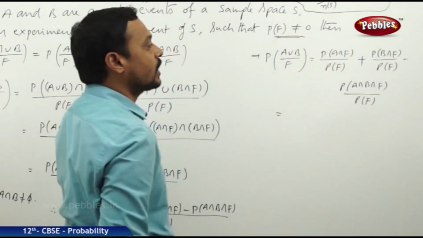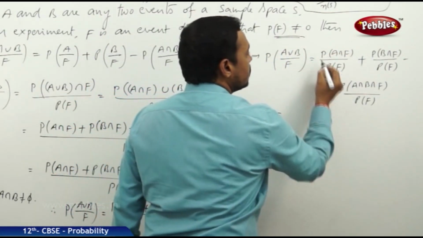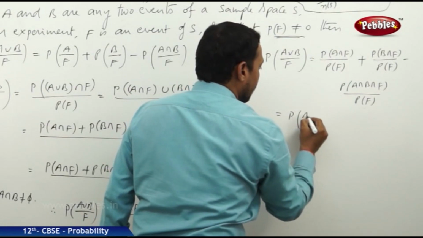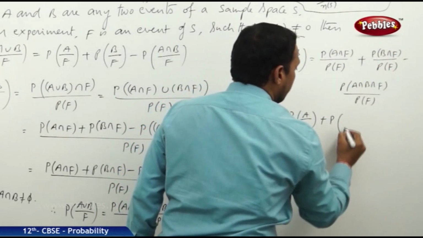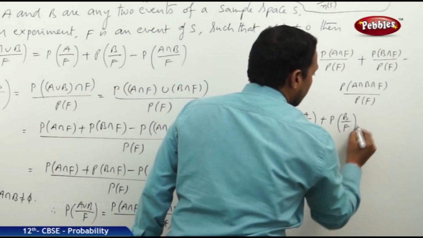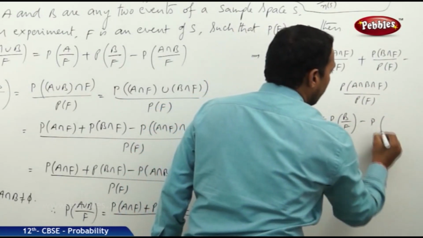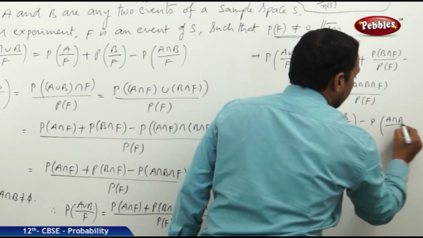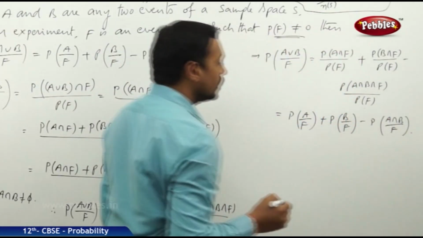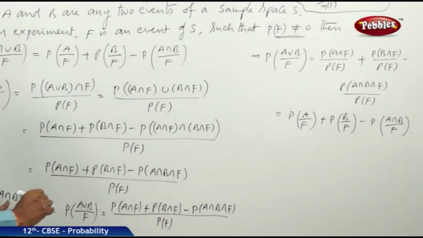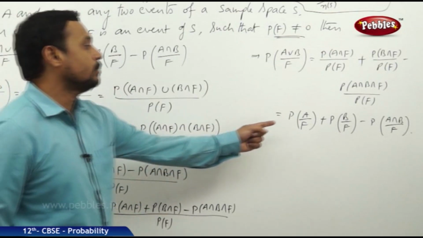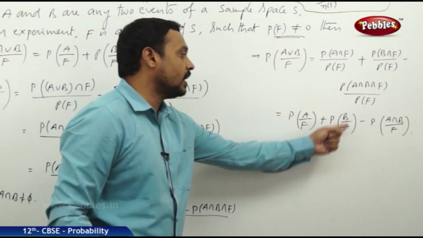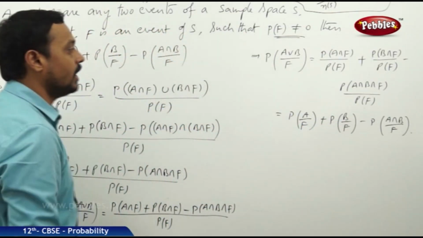By the definition of conditional probability, the first fraction will be the probability of A by F, the second fraction is the probability of B by F, and the third one is the probability of A intersection B by F. Hence, when A intersection B is not equal to phi, the probability of A union B by F is proved as P of A by F plus P of B by F minus P of A intersection B by F.